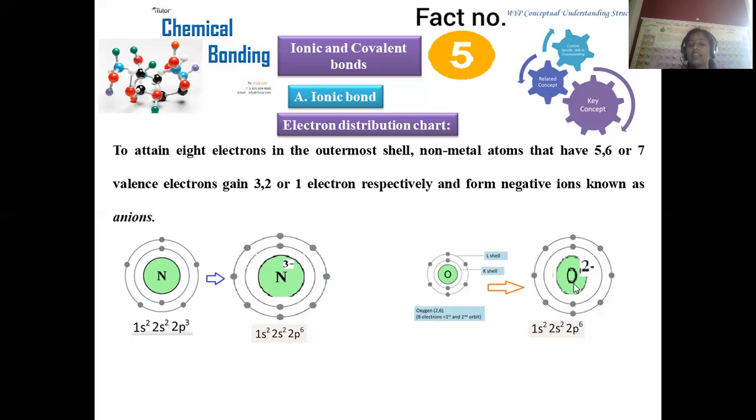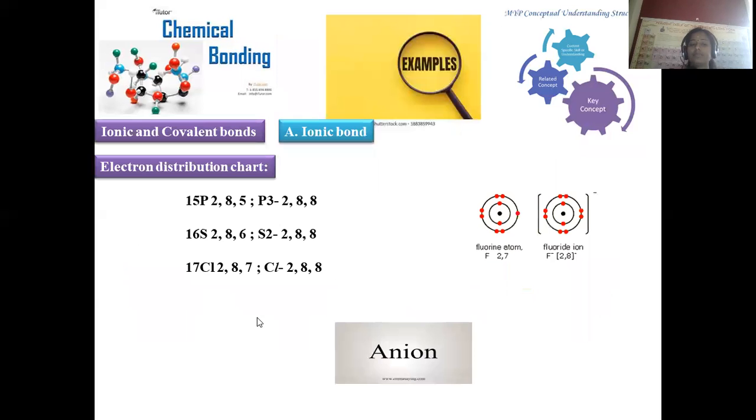Oxygen is the neutral one, and oxide is O-2, where the neon electronic configuration is retained so that it becomes more stable. In this manner they turn into negatively charged ions, which are denoted as anions. Here is another example, fluorine, whose electronic configuration is 1s2 2s2 2p5. By gaining one electron, it turns into a fluoride ion.